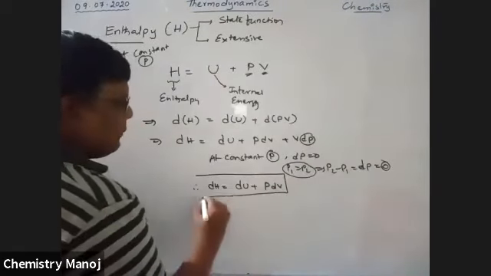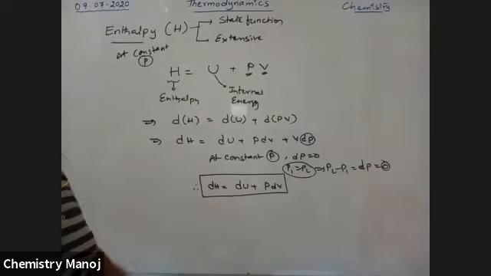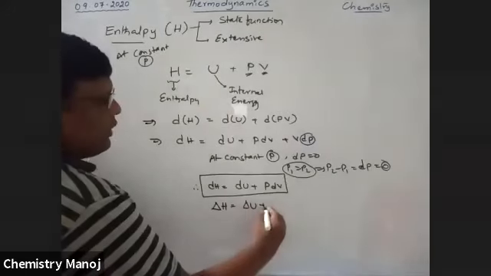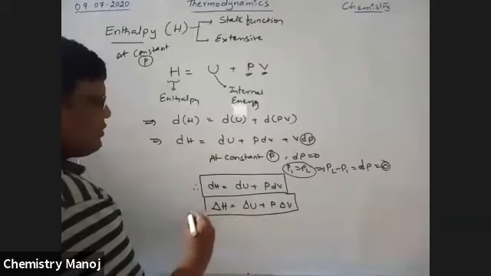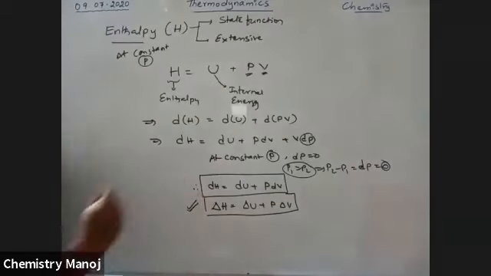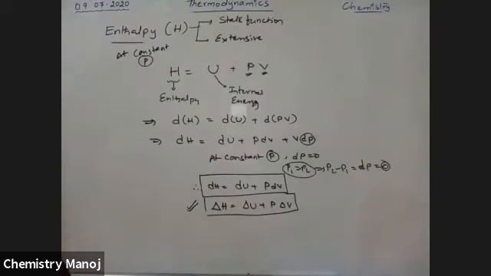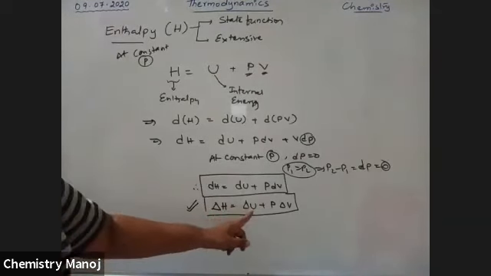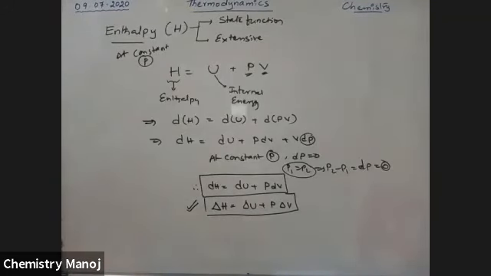It is the equation for dH. Small d terms are used for small changes. For large changes, delta terms are used, because thermodynamics is applicable for large changes. Delta H is equal to delta U plus P delta V. It is for large changes. So it is a very, very important relation between delta H and delta U. It is the change in enthalpy, the change in internal energy, and the change in volume.